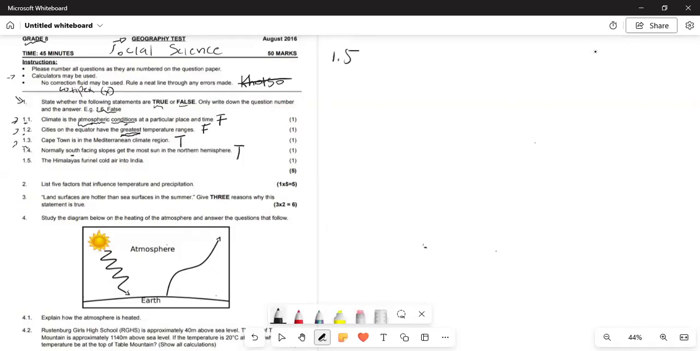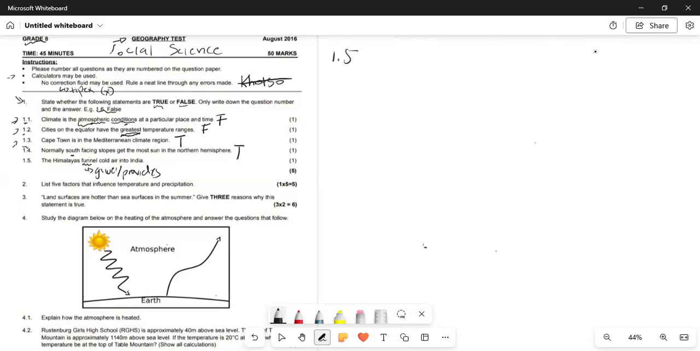So, 1.5, what does the question say? The question states: as the Himalayas funnel cold air into India. So what it means is that the Himalayas give. Funnel is a synonym for gives or provides. So what they're actually asking is, does the Himalayas give or provide cold air into India?